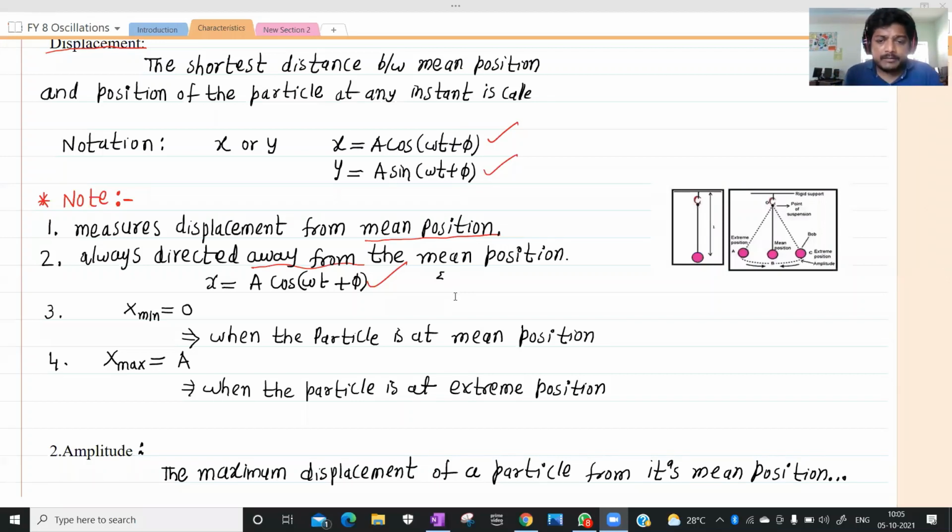For example, at the mean position, what is the displacement? There is no displacement, it is zero. At the mean position, displacement will be zero. So the displacement will be minimum at the mean position, that is nothing but zero. At the extreme position, the displacement should be maximum. That is nothing but the amplitude of the SHM, the amplitude of the particle executing simple harmonic motion. Here the amplitude is nothing but the maximum displacement. So the displacement is maximum at the extreme position.